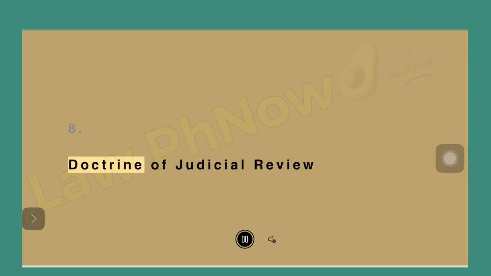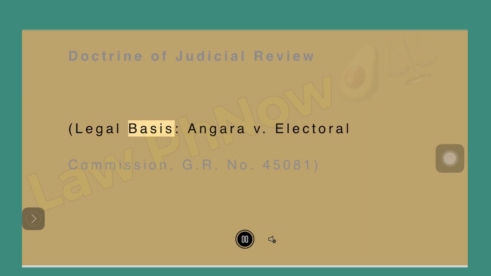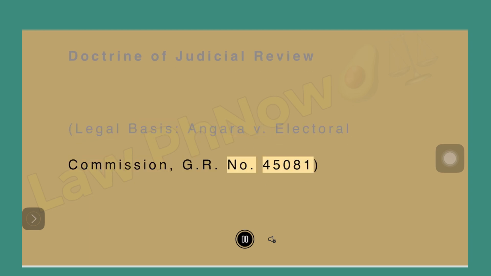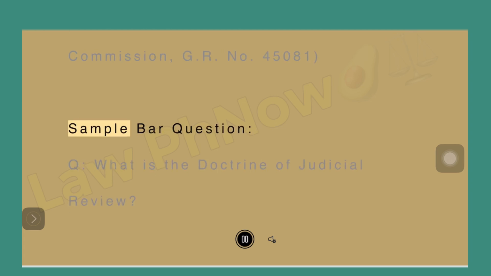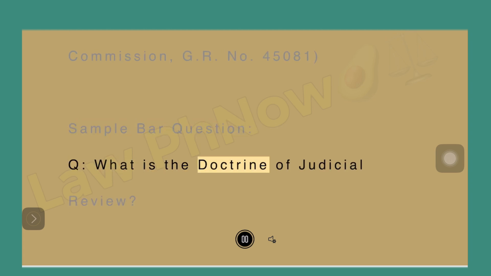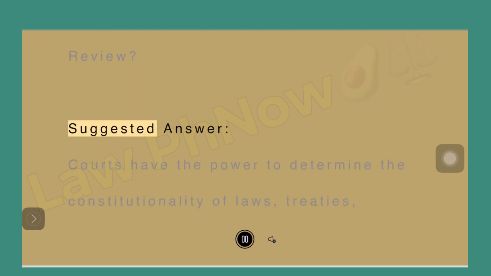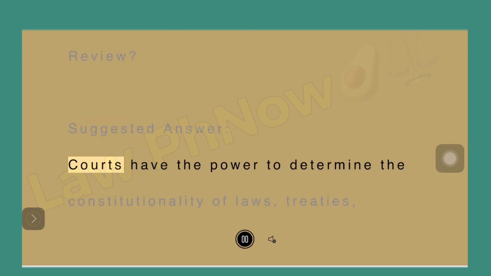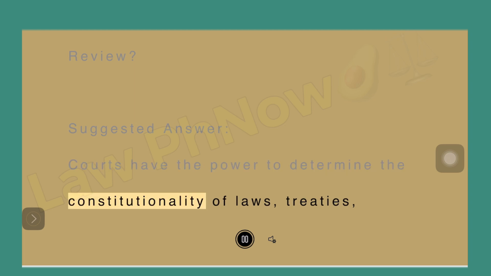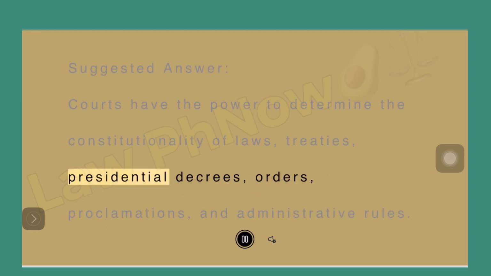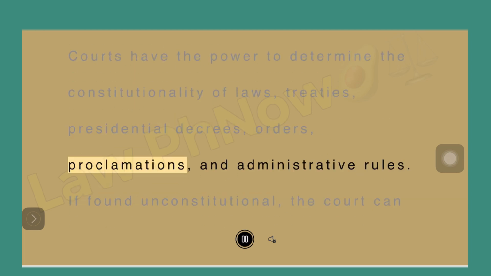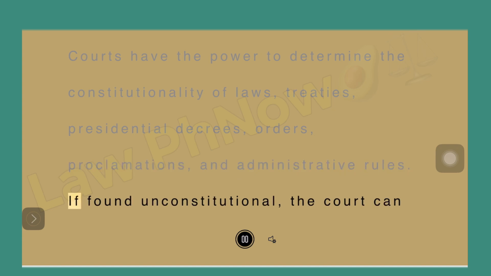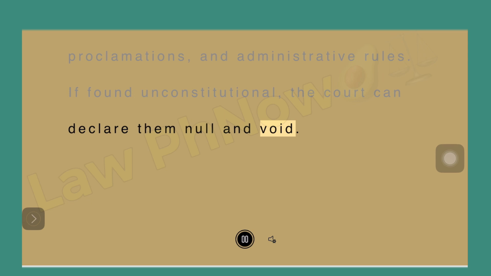8. Doctrine of judicial review. Legal basis, Angara v. Electoral Commission, GR number 45081. Sample bar question. Question: What is the doctrine of judicial review? Suggested answer. Courts have the power to determine the constitutionality of laws, treaties, presidential decrees, orders, proclamations, and administrative rules. If found unconstitutional, the court can declare them null and void.